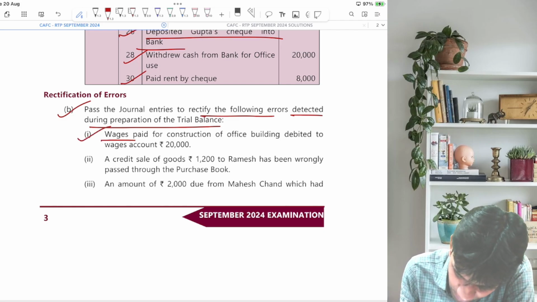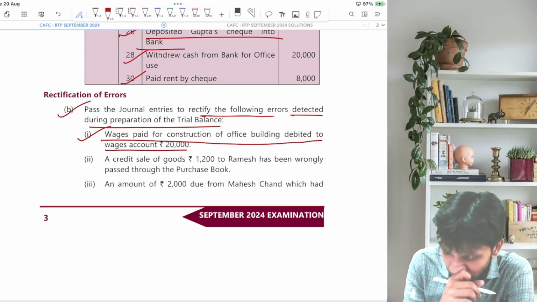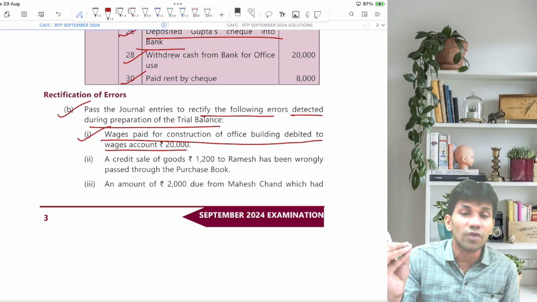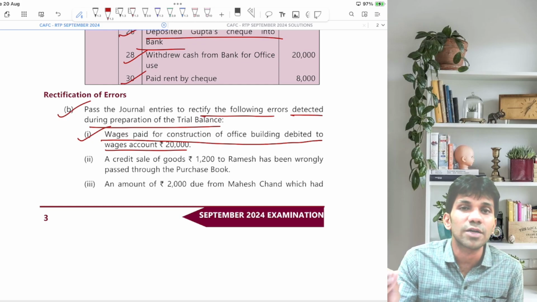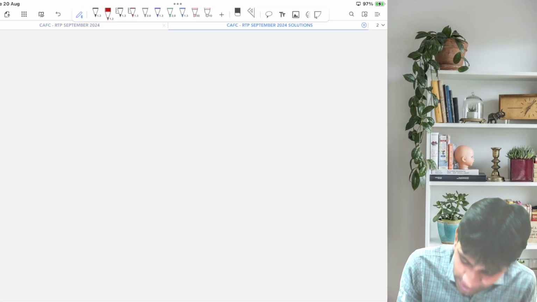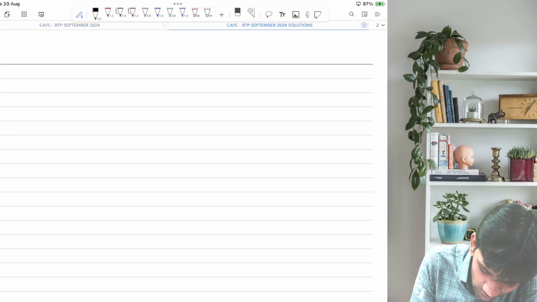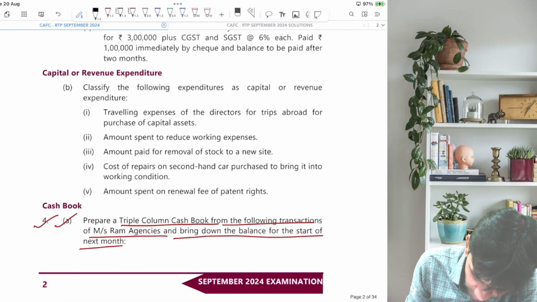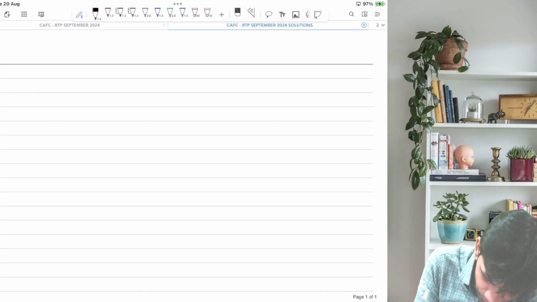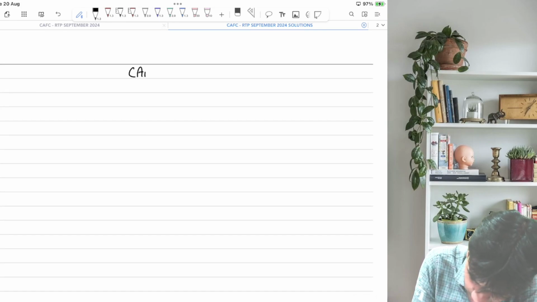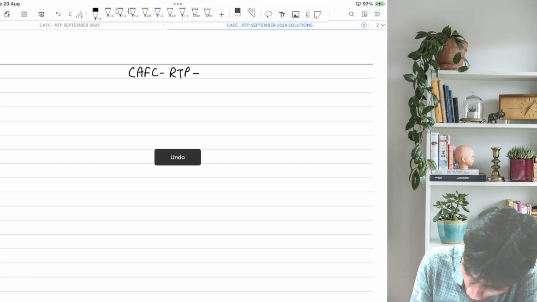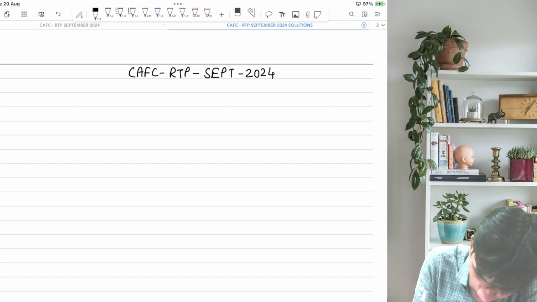Now first transaction: wages paid for construction of office building debited to wages account. So you have paid wages for construction of office building, but the same has been debited to which account? Wages account. So let's pass this correct, wrong, reverse entry with you in front of the screen. This is question number 4B, CFC RTP September 2024.